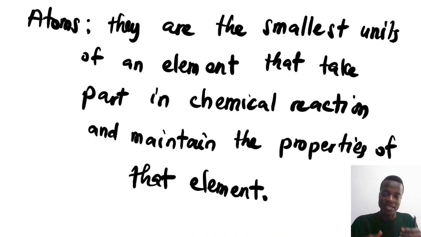But when you say atoms, they are the smallest unit of an element that take part in a chemical reaction and maintain the properties of that element. Again, atoms are components of the elements that take part in a chemical reaction. Elements don't take part in the chemical reactions. So when we are writing chemical reactions, we're writing atoms, but because each of them has common ones, we'll be using them interchangeably to represent the entire family. So we say, okay, this hydrogen element, oh, this is hydrogen atom.